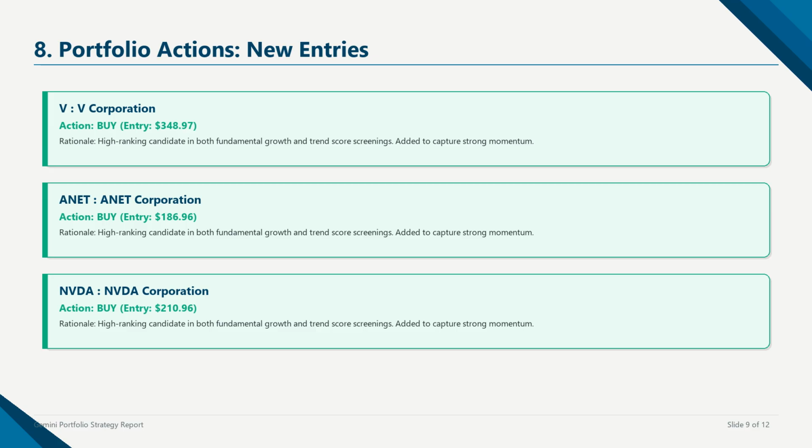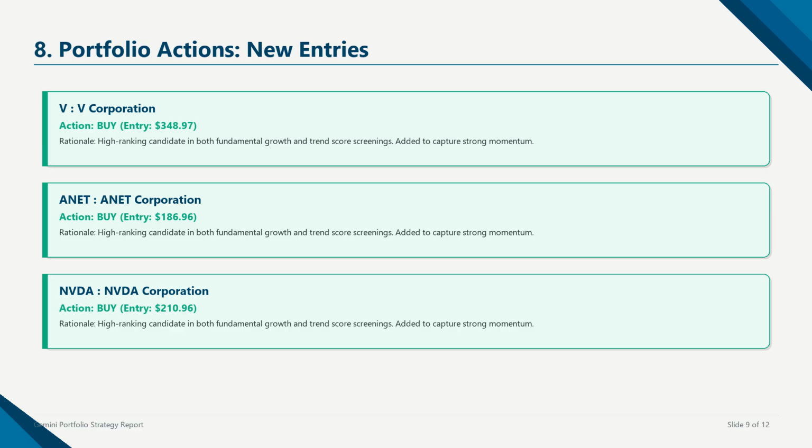We are initiating new positions in our top-ranked candidate stocks, including V, ANET, NVDA, DXCM, J&J, PCAR, CPAY. These companies rank high in our fundamental and technical screens, representing core growth assets with strong cash flow slopes and solid momentum. By entering these positions, we align our capital with the strongest momentum segments in the market.